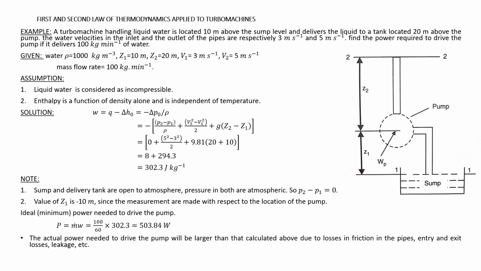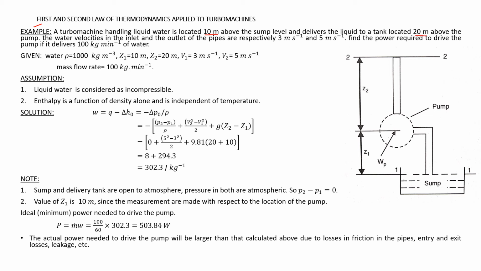Let's take up one simple example to understand the application of the first and second law of thermodynamics to a turbo machine. Let's go to the example. A turbo machine handling liquid water is located 10 meters above the sump level and delivers the liquid to a tank 20 meters above the pump.